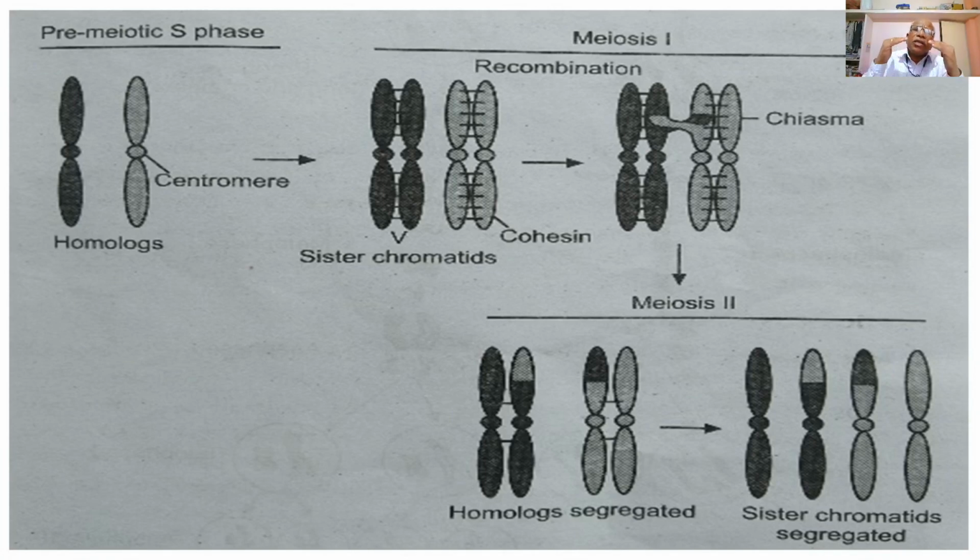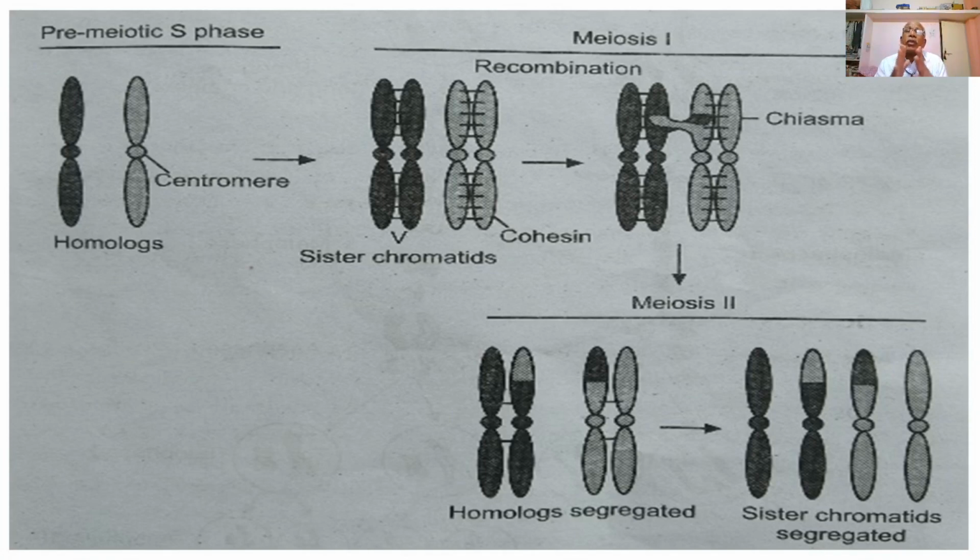So, after zygotene and pachytene, the next phase is the diplotene. So, prophase 1 passes through the stages such as pre-leptotene, leptotene, then zygotene, then pachytene, then diplotene.